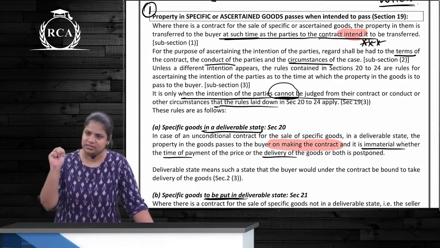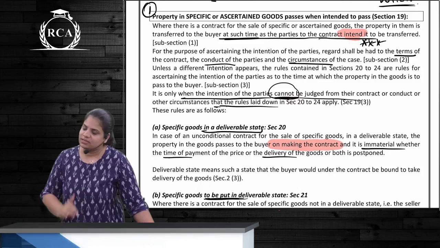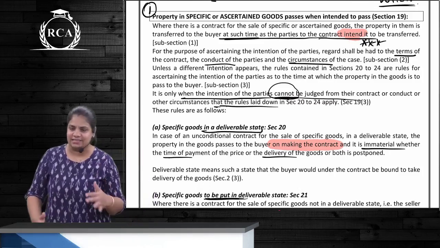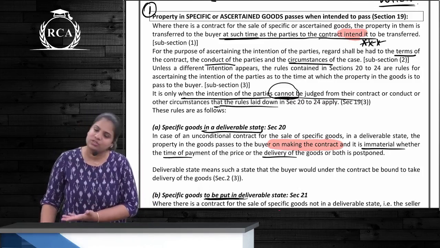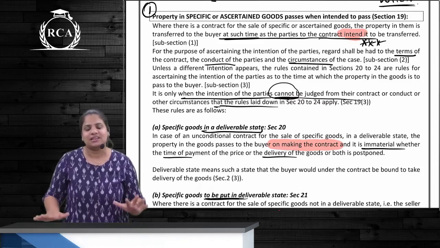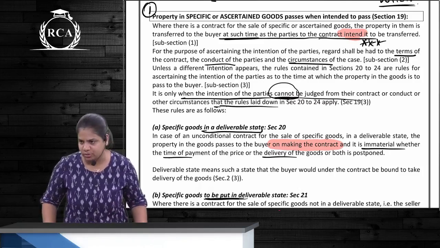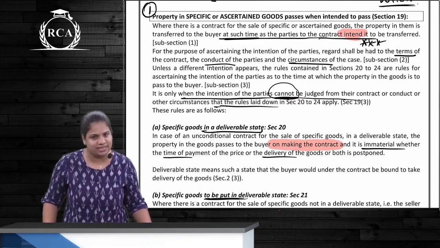And how many cases did we see? 4 cases. First case is where the goods are specific goods. Second case is where the goods are unascertained goods. Third case where the goods are sold on approval. And fourth case where the seller has reserved a right of disposal. So, we need to know how and when the ownership passes in these cases.